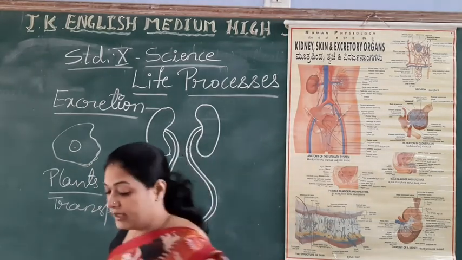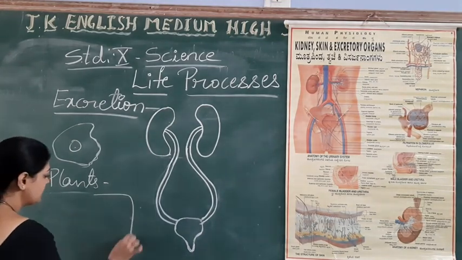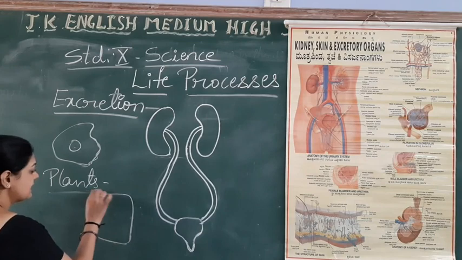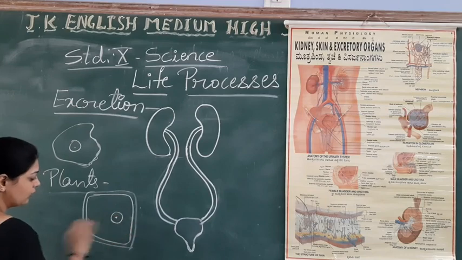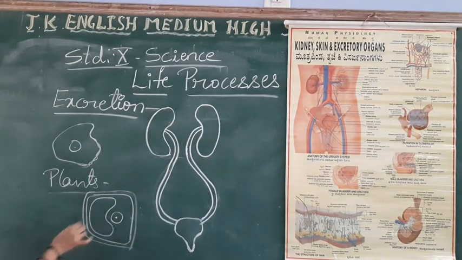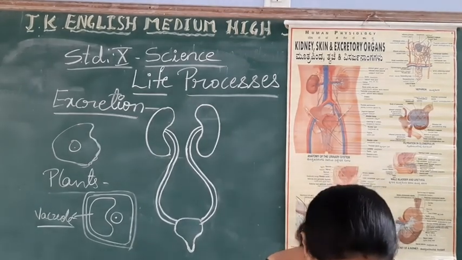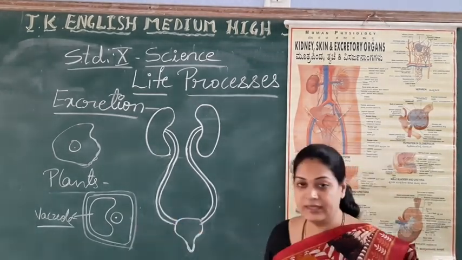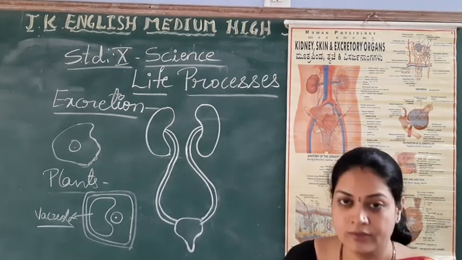In the 8th standard, we started the discussion with the plant cell. For example, students, this is the plant cell. Cell wall, and this is the cell membrane. Here you find the nucleus. With this you find a large sized gap. This gap is called vacuole. Hope you remember. So this vacuole also can help in elimination of excess waste materials. So cellular vacuoles also help in excretion.